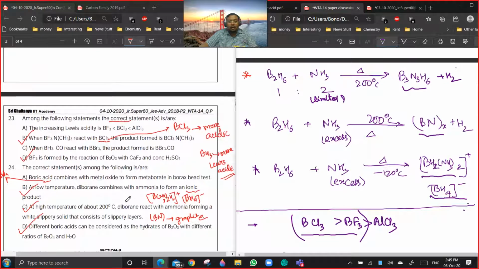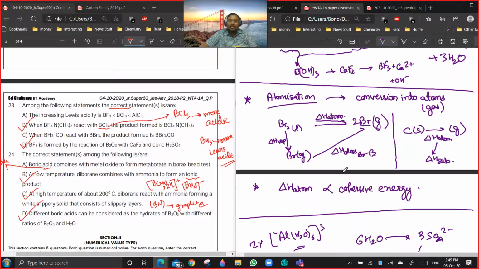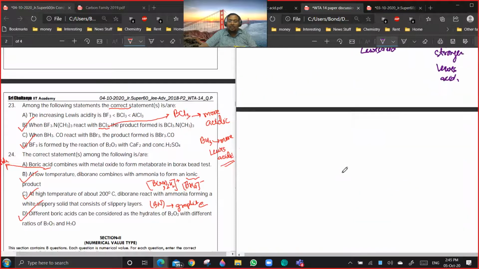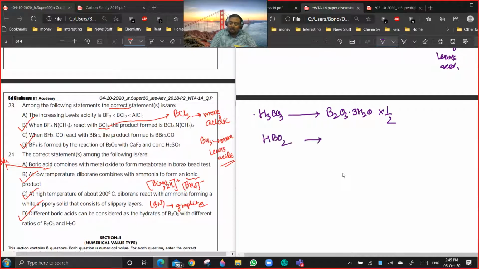Yeah, different boric acids can be considered to be hydrates of B2O3 with different ratios of B2O3 and H2O. I think I have discussed this in the class also. I think I have given that H3BO3 can be considered to be B2O3 dot 3H2O, into half. HBO2 can be considered to be B2O3 dot H2O, into half.